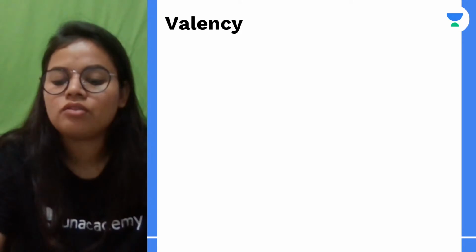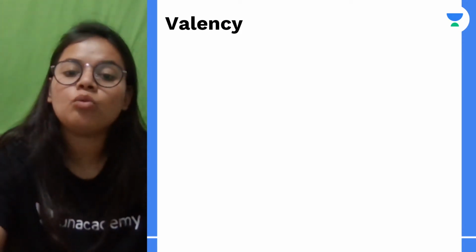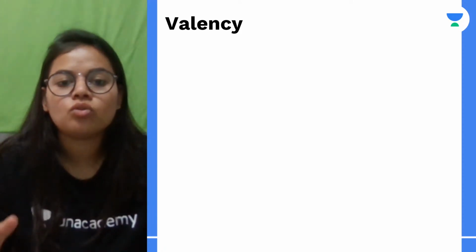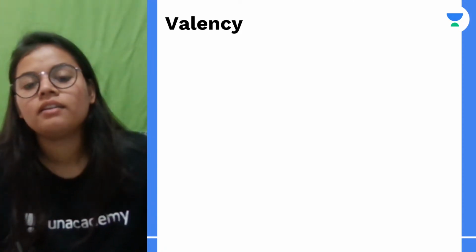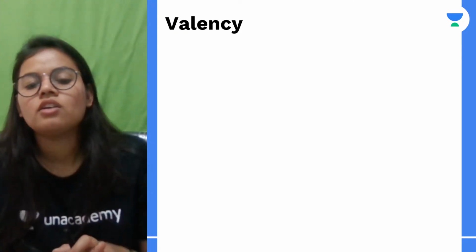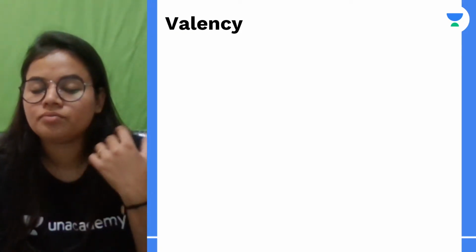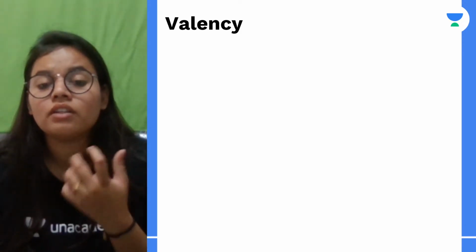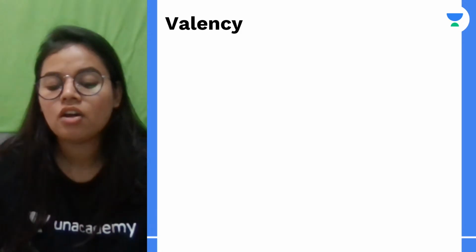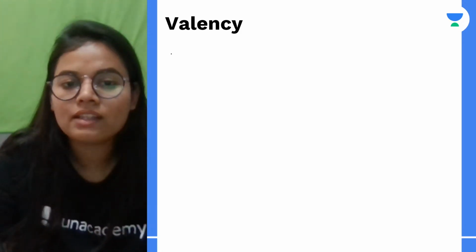Now next is valency. Now comes the question: what is valency? Students, we know that atoms run for stability. They need stability, right? So they either donate, share, or take up electrons. So what is valency basically?